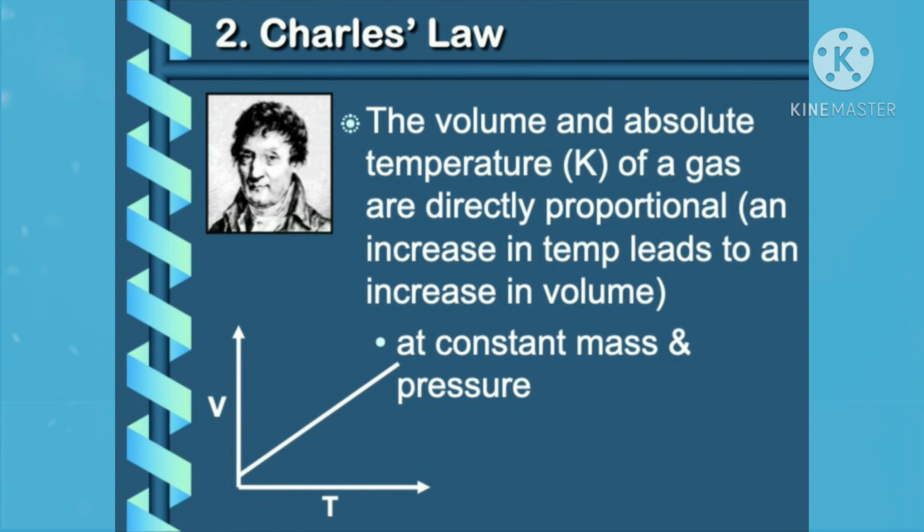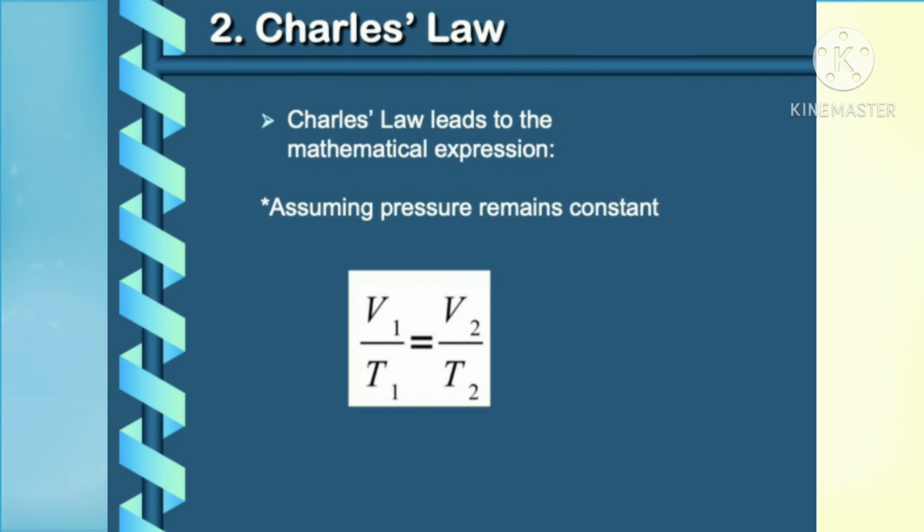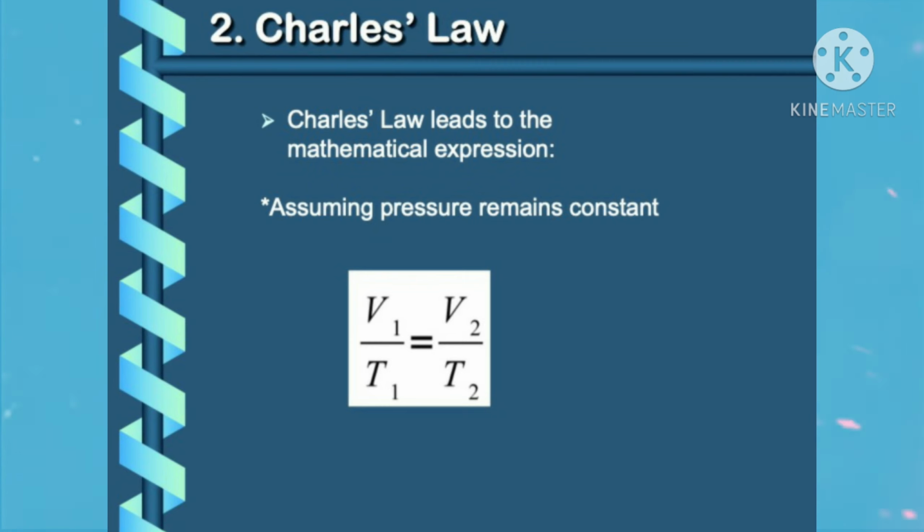The second law here is Charles's law. Charles's law: the volume and absolute temperature K of a gas are directly proportional; an increase in temperature leads to an increase in volume at constant mass and pressure. Charles's law leads to the mathematical expression, assuming pressure remains constant, V1 over T1 equals V2 over T2.